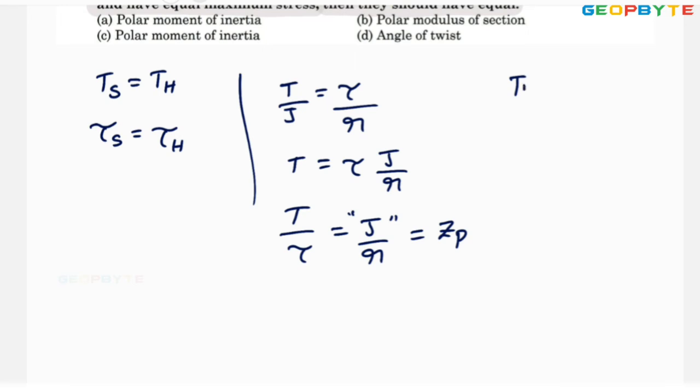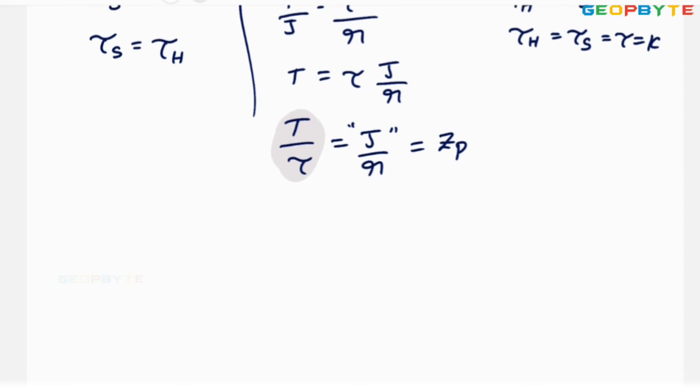Since torque for the hollow shaft equals torque for the solid shaft, T is constant. Similarly, shear stress for the hollow shaft equals shear stress for the solid shaft, which is constant. Since T is constant and tau is constant, T by tau equals constant.